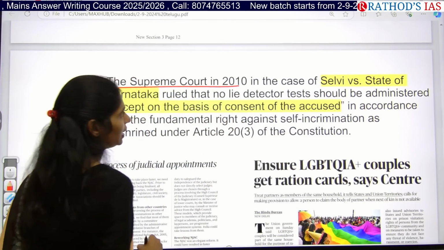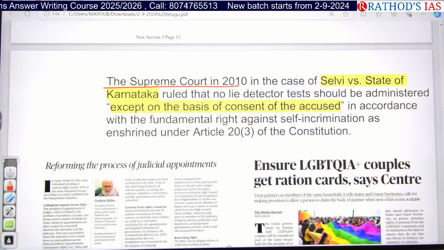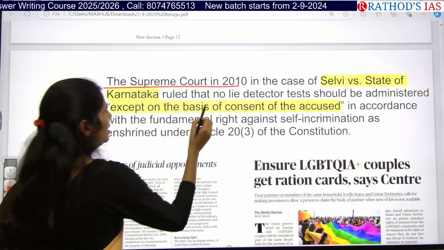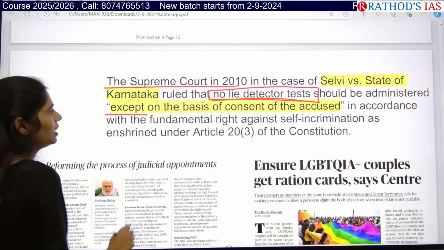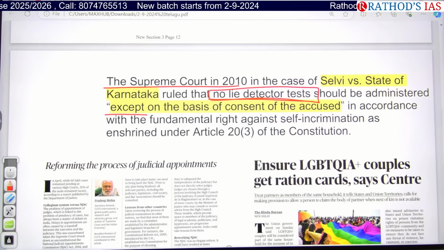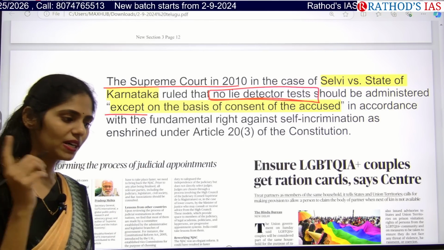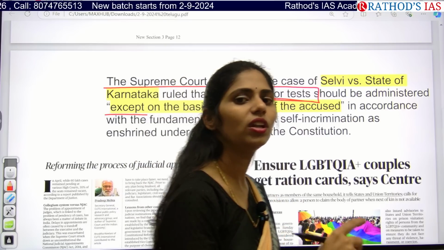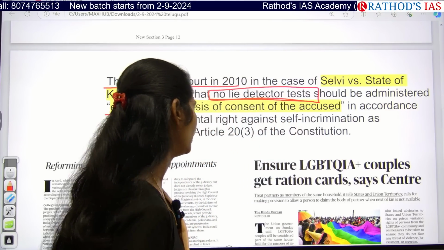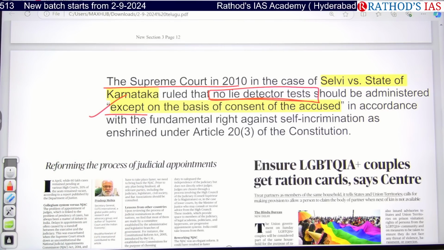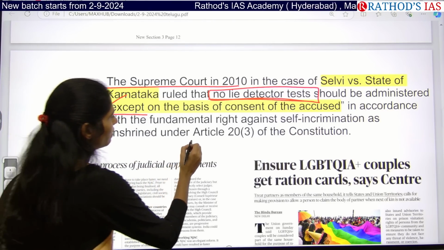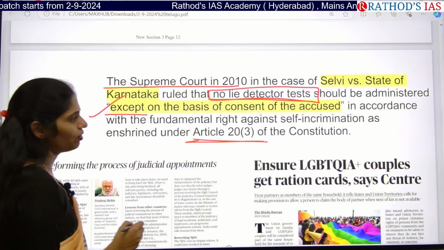in 2010, in the famous case of Selvi versus State of Karnataka, said that no lie detector test should be administered except on the basis of consent of the accused. Whenever the person gives consent, only then can we conduct this lie detector test. Because it affects the fundamental right against self-incrimination, which is given in Article 20(3) of the Constitution.